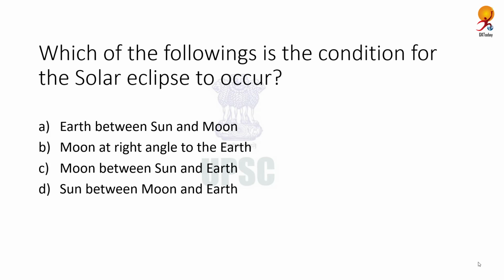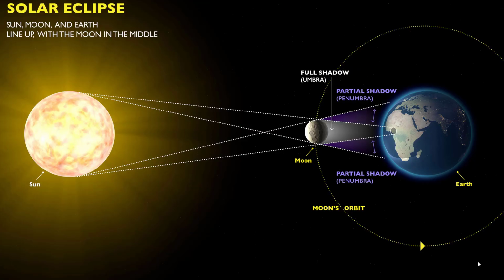And the correct answer is moon between the sun and the earth. An eclipse occurs when 3 celestial bodies become aligned. A solar eclipse occurs when the moon passes between the earth and the sun. It totally or partially hides Earth's view of the sun, and the inner part of the shadow is called the umbra. None of the sunlight can penetrate the umbra, and so to observe from Earth within the umbra, the sun appears completely covered by the moon. This is known as total eclipse. A solar eclipse can only occur during a new moon.